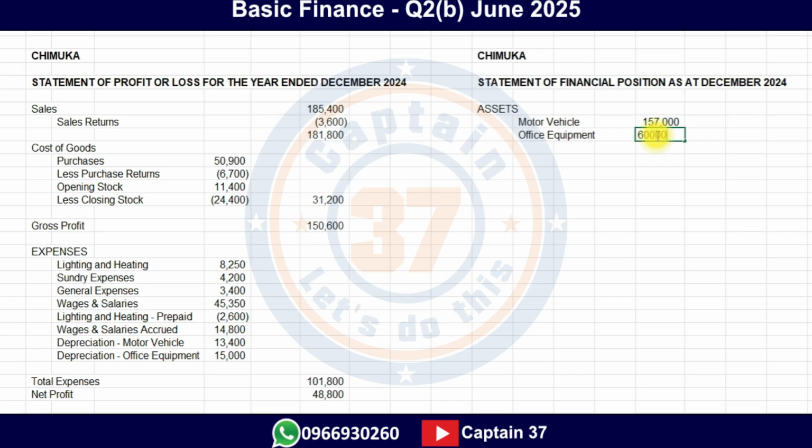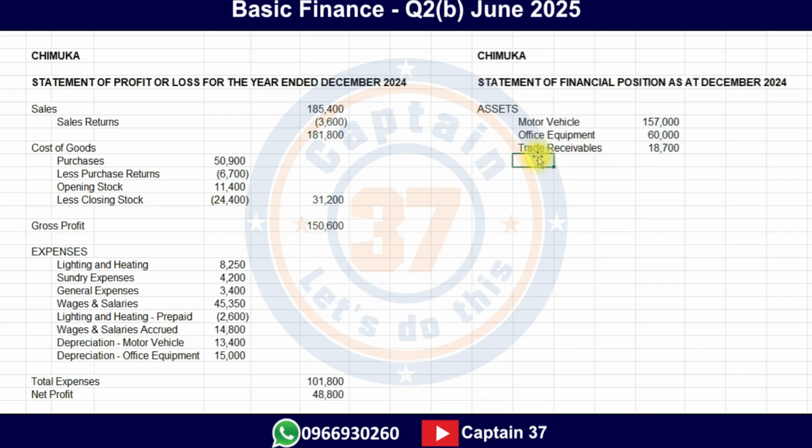Yes. We have got trade receivables. What's the value for the trade receivables? It is 18,700. Good. Is that it? No.